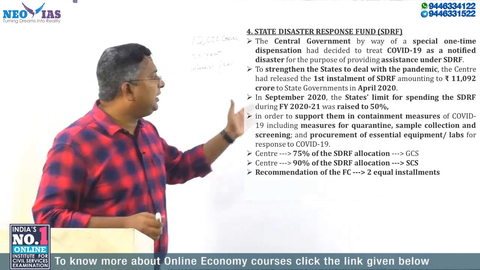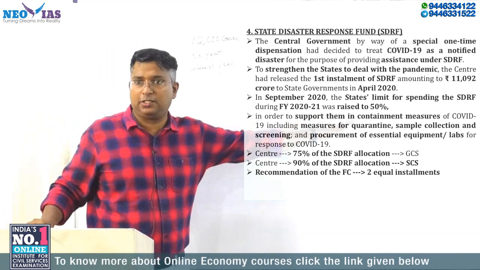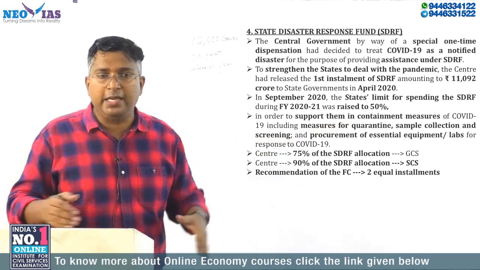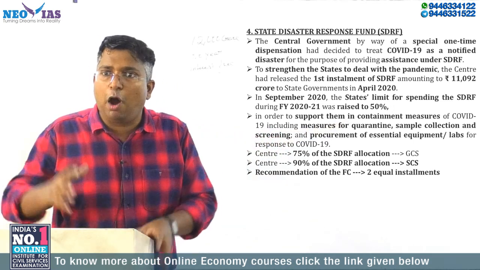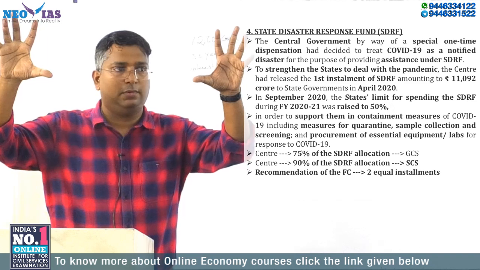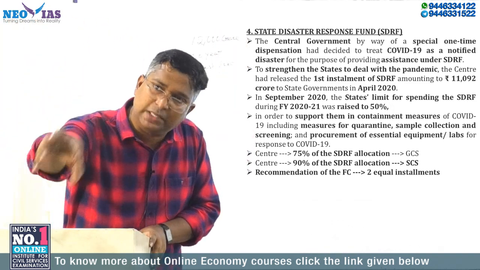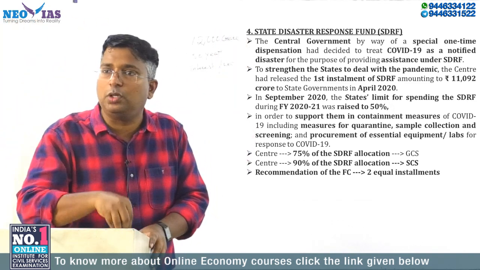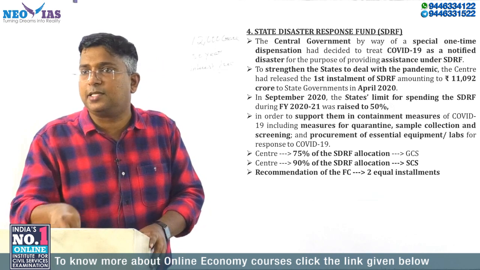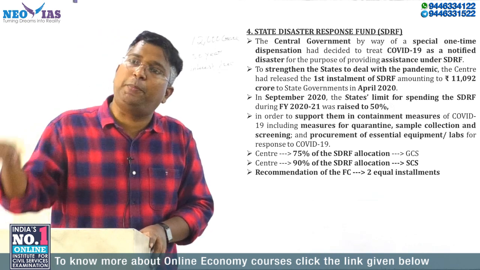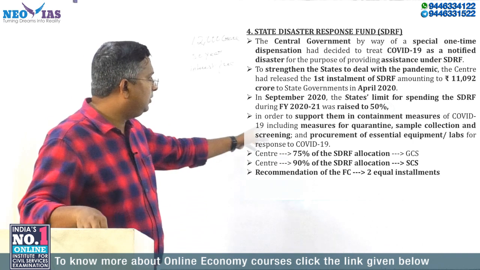So by increasing the limit to 50%, what does it mean? Out of the total fund each state has received for the financial year 2021 under the State Disaster Response Fund, they can use 50% of that for what?